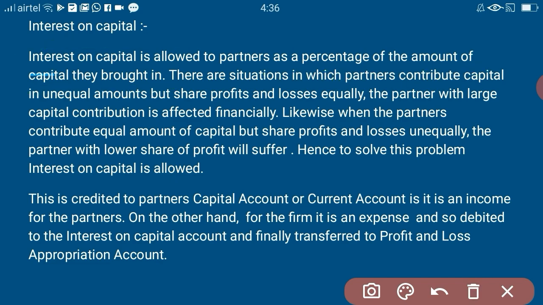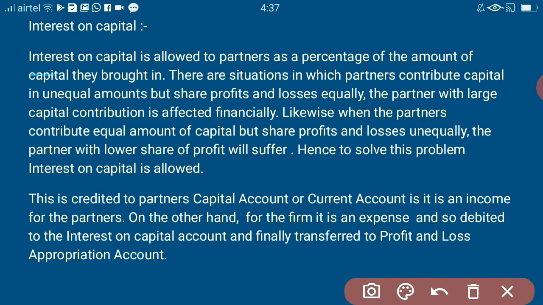Now, this interest on capital is credited to the partners' capital account or current account, depending on the method of maintaining capital accounts. If they are following the fixed capital method, then this interest on capital is credited to the partners' current account. If they are following the fluctuating method, the interest on capital is credited to the capital account. So it is credited because it is income of the partner, but for the firm it is an expense.